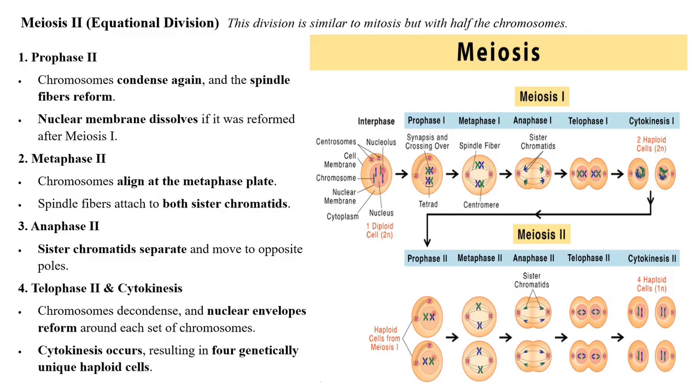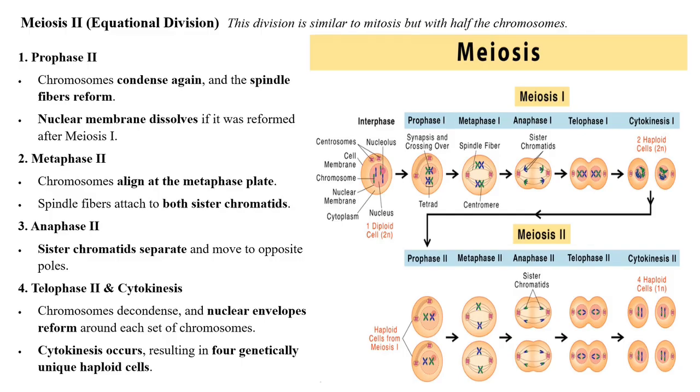In meiosis 2, the equational division, that is similar to that of mitosis, will take place. Prophase 2, chromosomes condense again and spindle fibers reform. The nuclear membrane dissolves, if it was reformed after meiosis 1. Then in metaphase 2, chromosomes align at the metaphase plate. Spindle fibers attach to both sister chromatids.